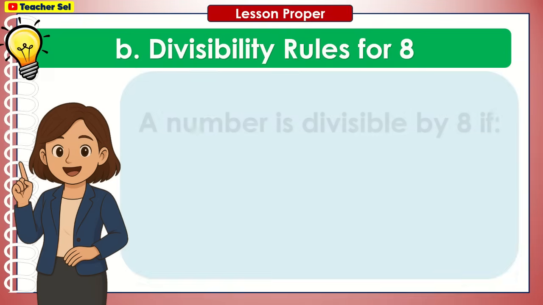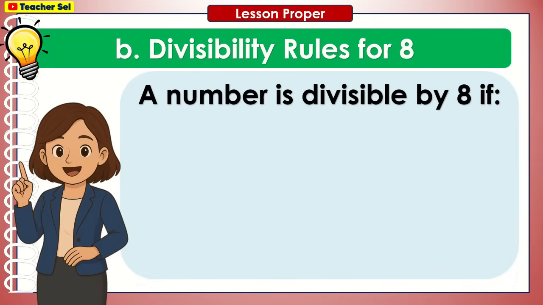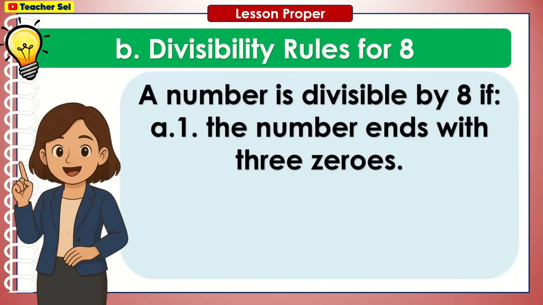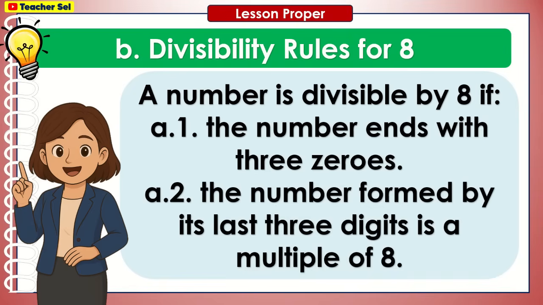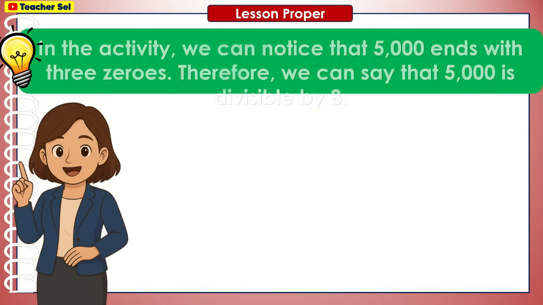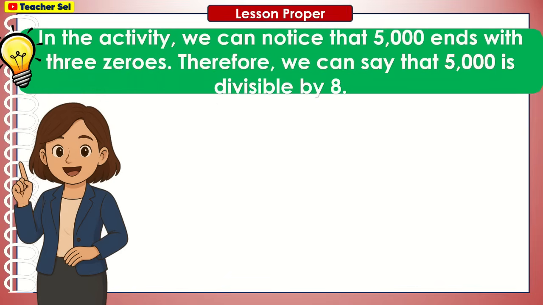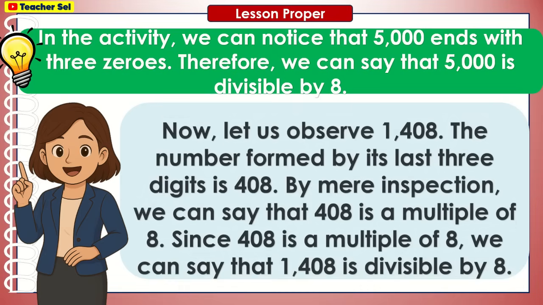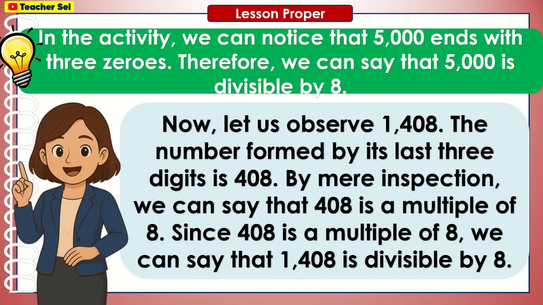Divisibility rules for 8. A number is divisible by 8 if the number ends with 3 zeros. The number formed by its last 3 digits is a multiple of 8. In the activity, we can notice that 5,000 ends with 3 zeros. Therefore, we can say that 5,000 is divisible by 8. Now, let us observe 1,408. The number formed by its last 3 digits is 408.